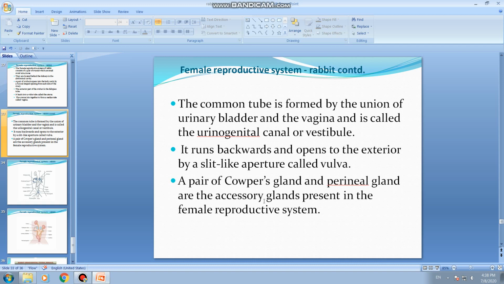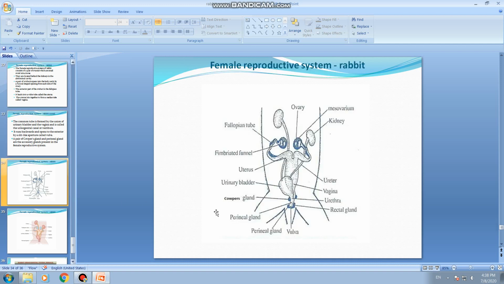Here also a pair of Cowper's glands and perineal glands are the accessory glands present in the female reproductive system. This is the picture to show that. These are the ovaries, a pair present on either side, and this is the fallopian duct, which from both sides opens into the uterus. This is the bladder, and here it opens outside through the vulva. Here also Cowper's glands and perineal glands are present, and their secretions are useful in reproduction.